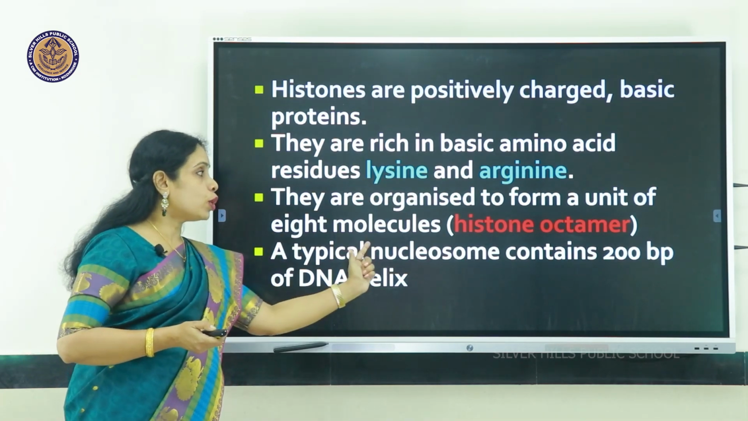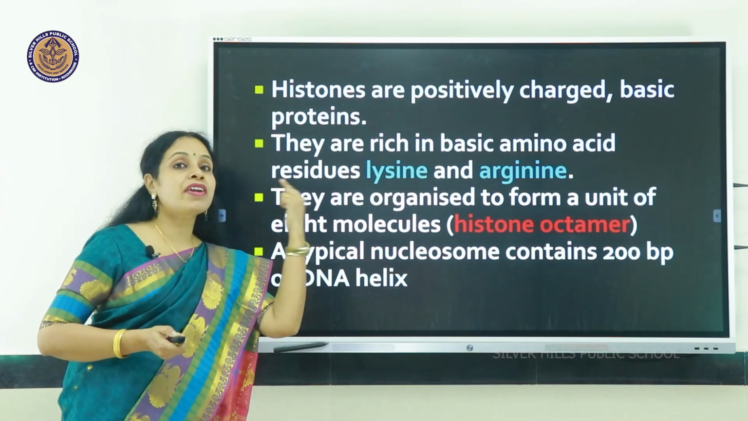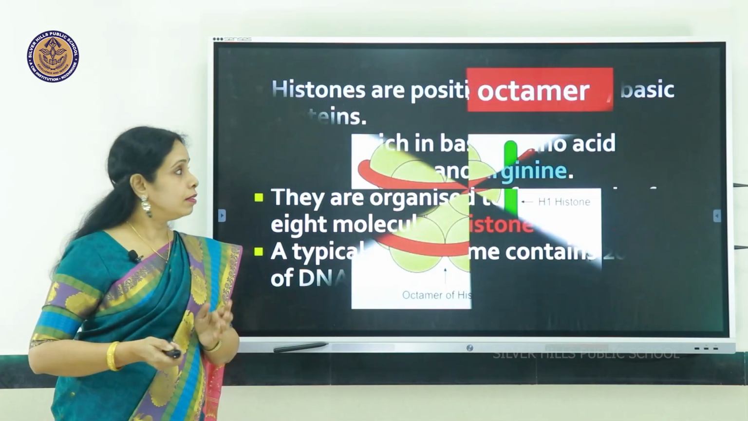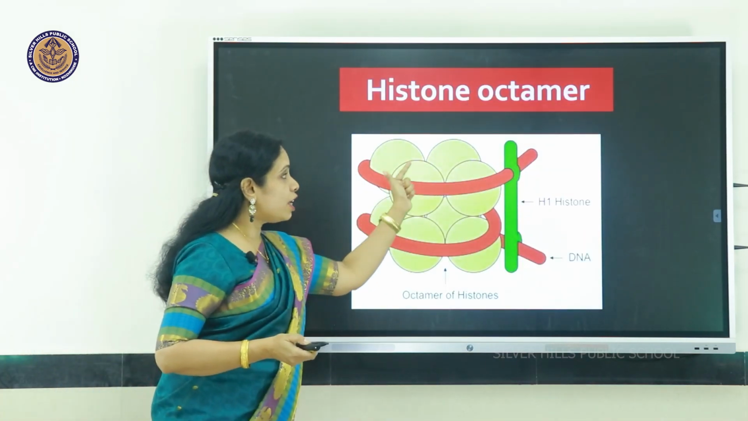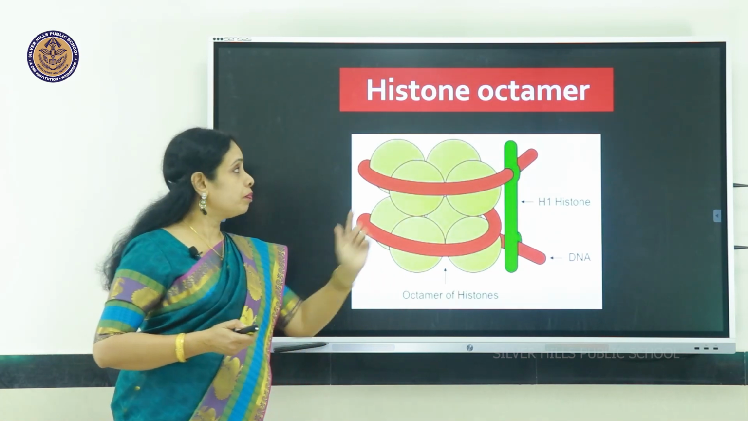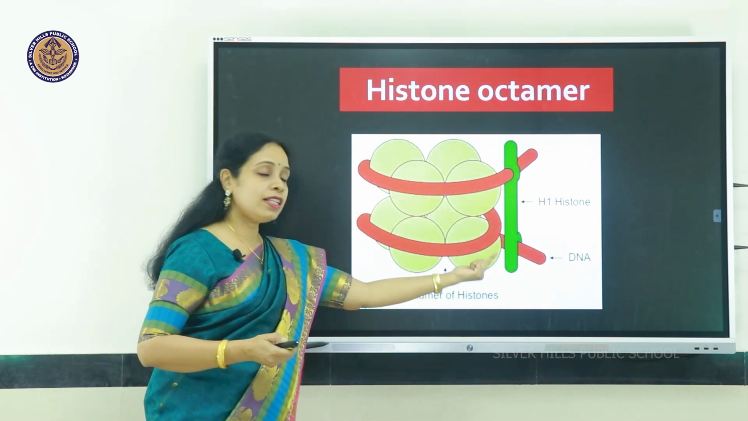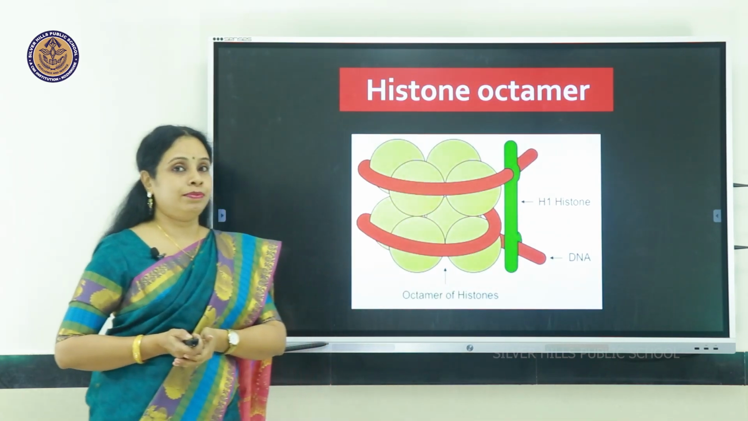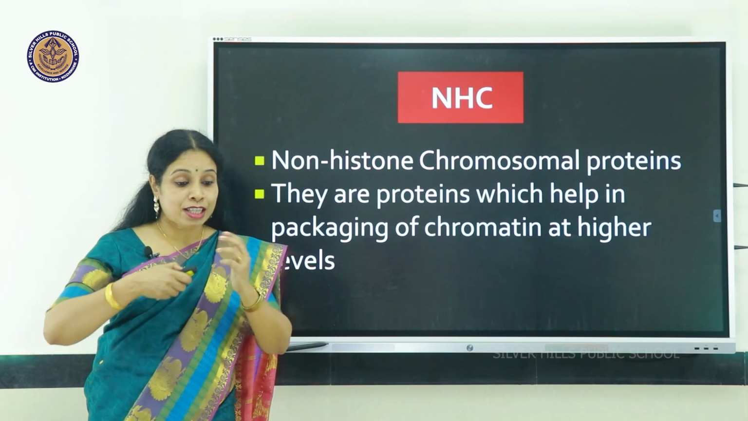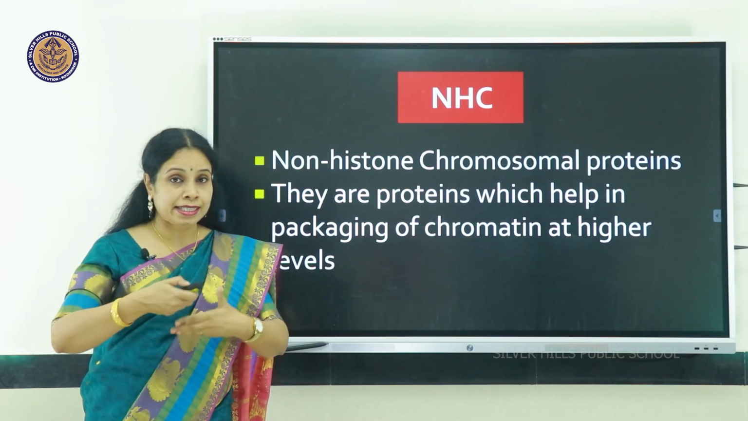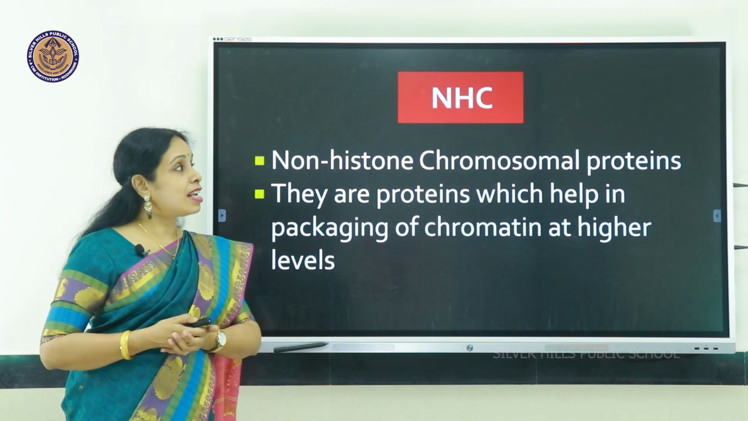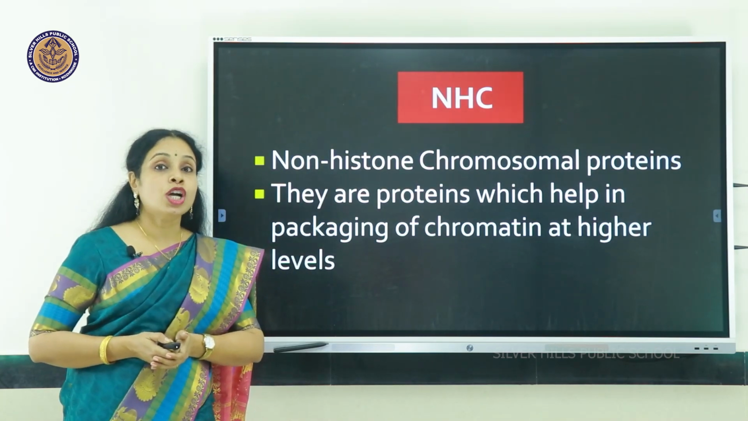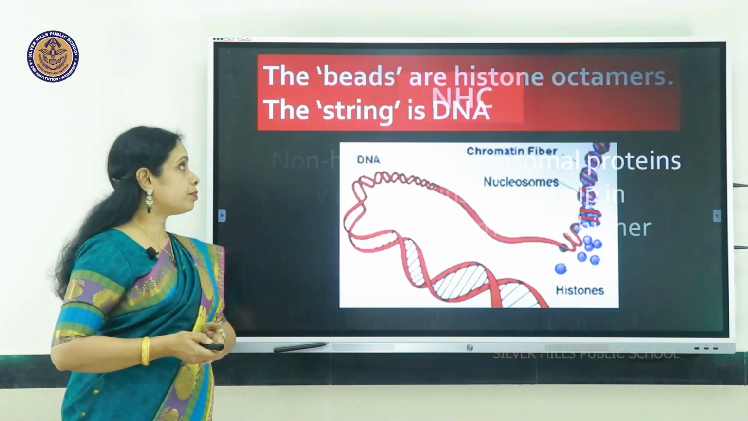A typical nucleosome contains 200 base pairs of DNA helix wound around it. So once again, you can see 8 of them organized as an octamer. Here's the DNA coiling around it, and it is kept in position by that H1 histone. The genetic material has to be packaged and kept nicely. For that, there are certain other proteins which are called NHC, non-histone chromosomal proteins.